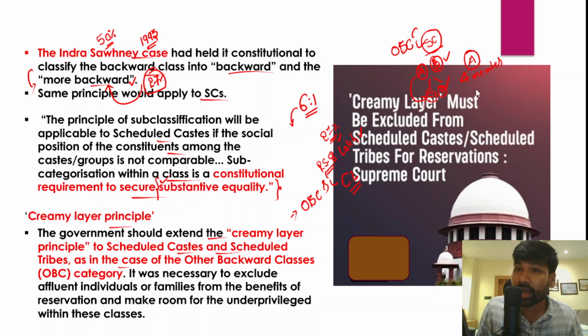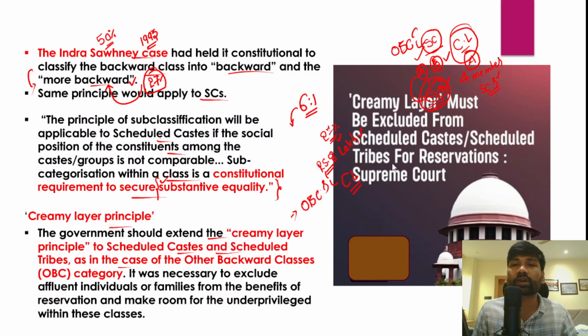However, if the reservation benefits are being given to the already progressive families within the scheduled caste, what about the other castes which are still in poverty, or which are still facing a lot of social, economic and political deprivations? Therefore, a creamy layer should be introduced to exclude the more affluent families from the reservation benefits, whether it is OBCs, SCs or STs.